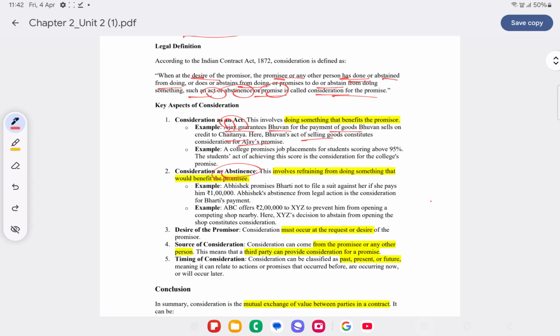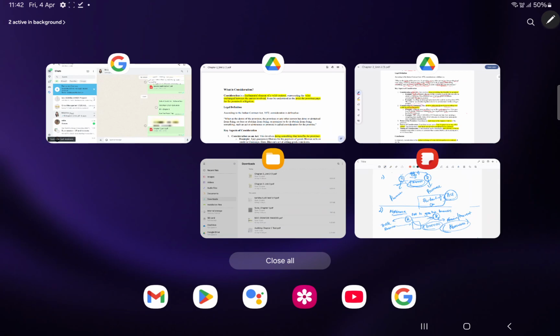Consideration as an abstinence. It can also be for abstinence, that is refraining. Refraining is nothing but preventing oneself from doing something that would benefit the promisee. Example, Abhishek promises Bharti not to file a suit against her if she pays 1 lakh. Abhishek's abstinence from legal action is considered as consideration for Bharti's payment. Let's take another example of abstinence.